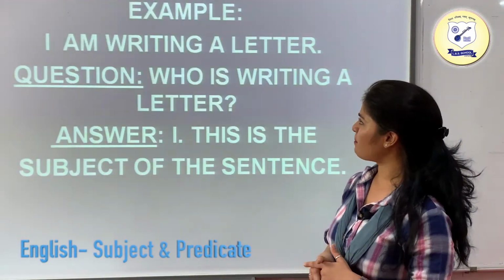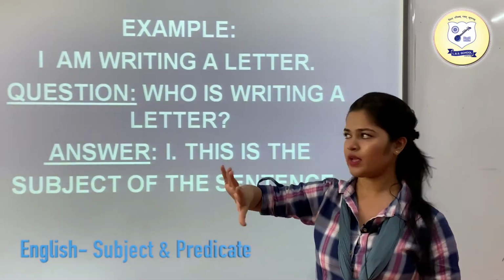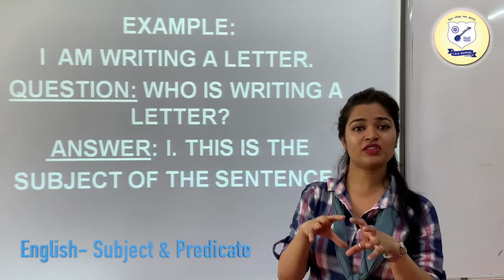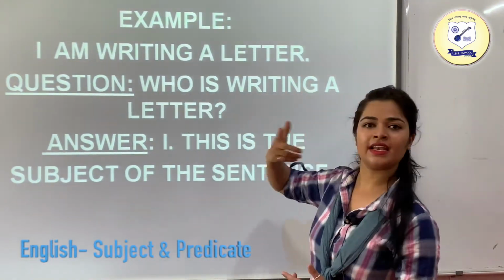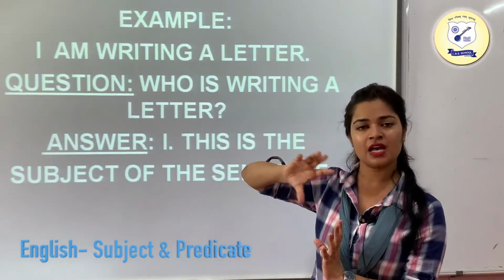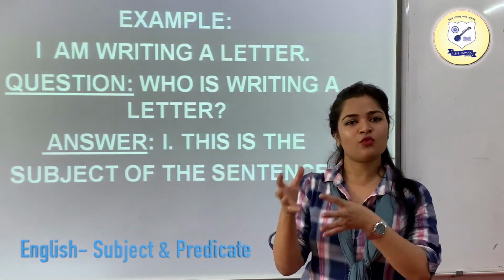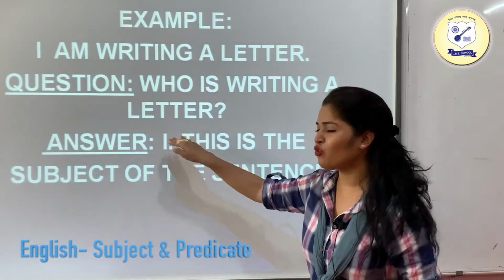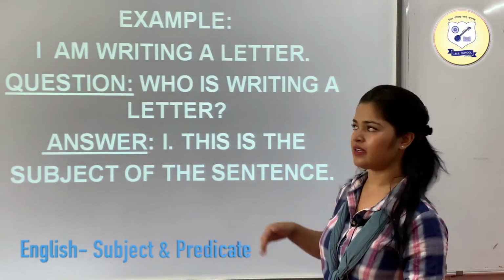We have an example for that. I am writing a letter. This is your sentence. If you are not aware of the subject, ask yourself: who is writing a letter? Just ask regarding the verb, who is writing that letter. The answer is I. So I is the subject of the sentence.